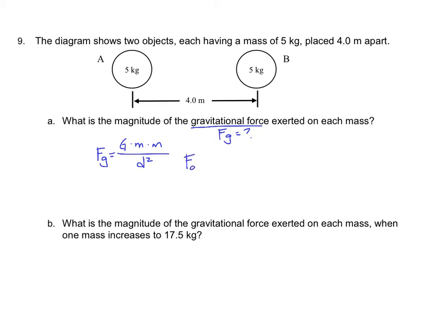So Fg is equal to 6.67 times 10 to the negative 11 times my mass of 5 times my second mass of 5, all divided by the distance, which is 4 meters squared. When I plug these all into my calculator, I get a force of 1.04 times 10 to the negative 10 newtons.